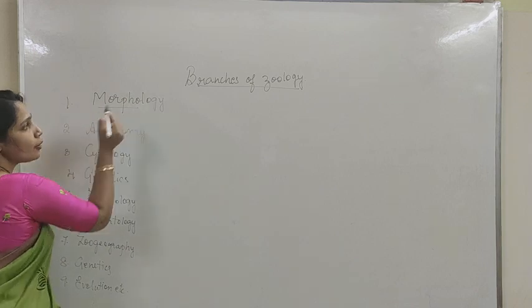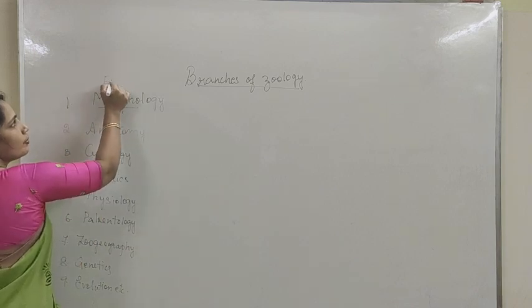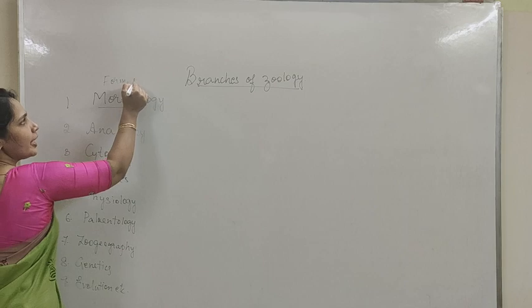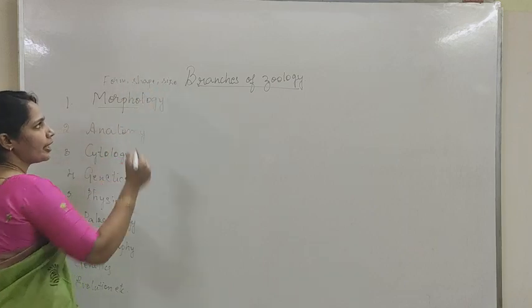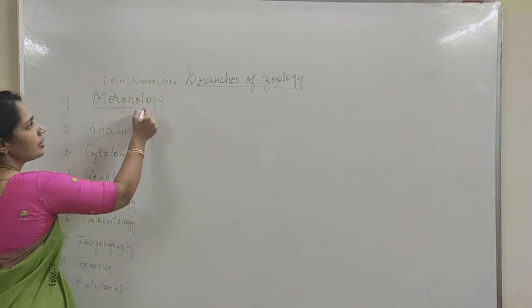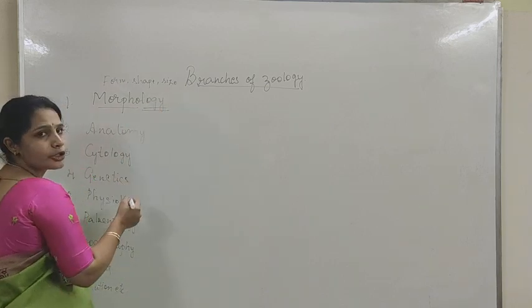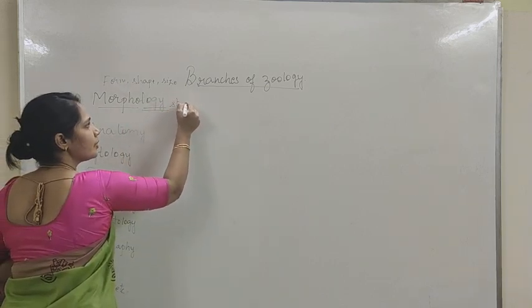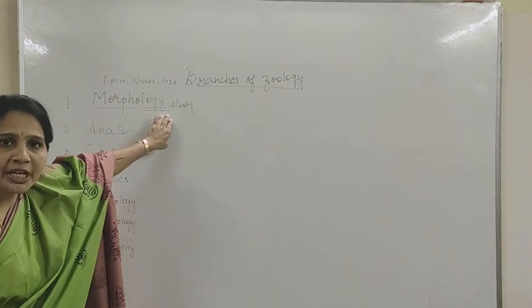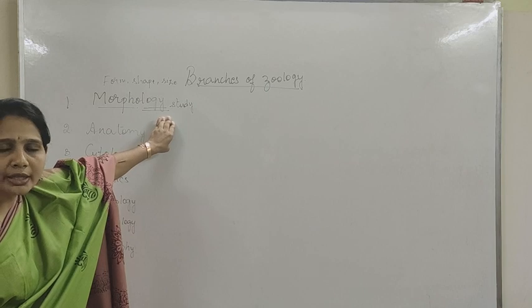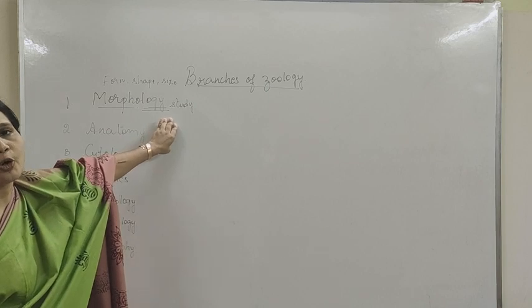What is meant by morphos? Means form, shape, size of an organism. In Greek terms, in scientific terms, logy means study. So the study of the form, shape and size of a living organism is considered as morphology.